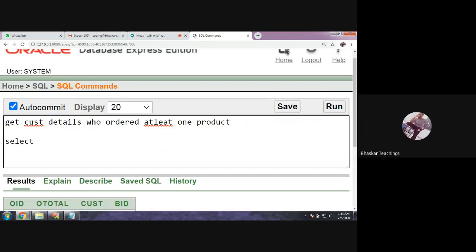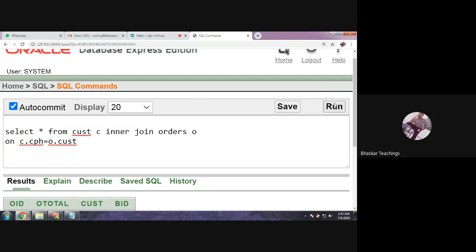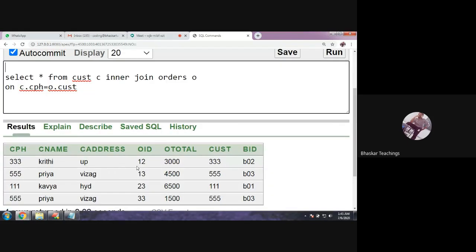Select customer details, so let us say some CNAME. Okay, let me put star for now. From CUST C inner join orders O on the join condition C dot CPH equals O dot CPH, the common column. Okay, so if I give this query, this is the join operation. This will give me the customer details who have orders.